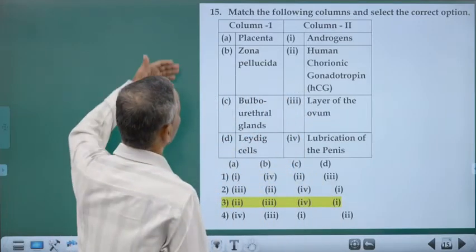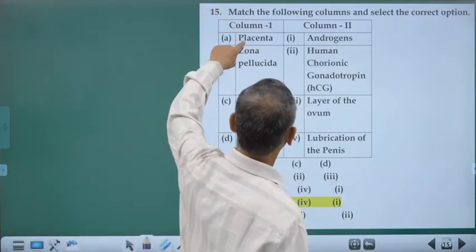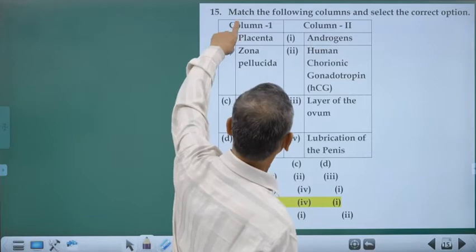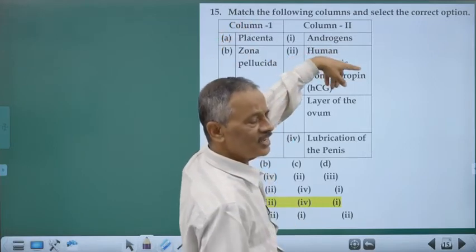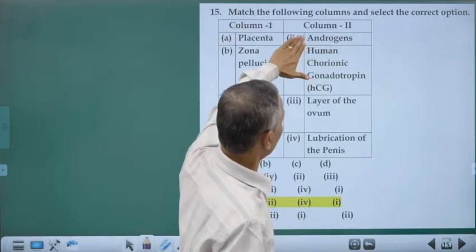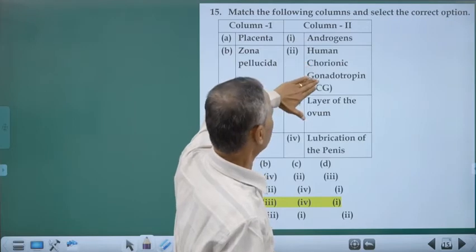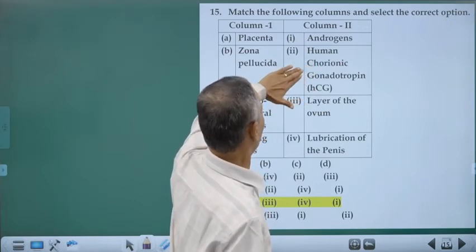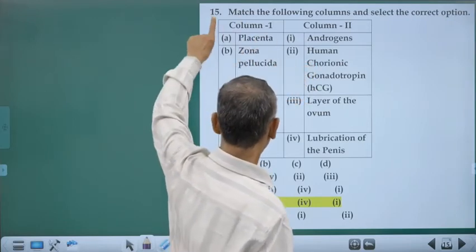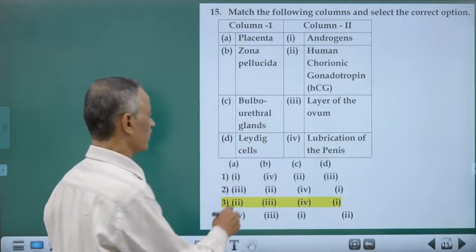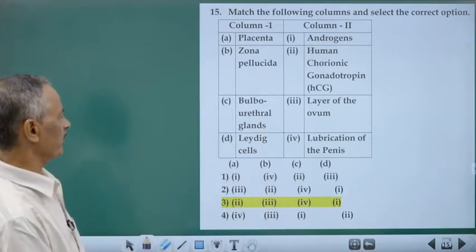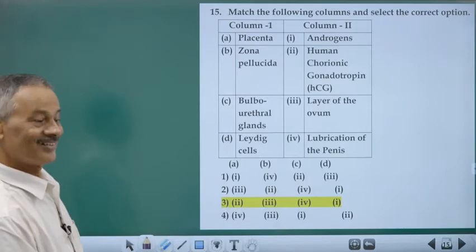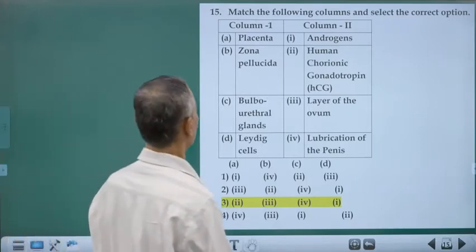Now, match the following columns. Placenta. What is placenta? Placenta is a temporary endocrine gland. Androgens, no. HCG, human chorionic gonadotropin, correct. Placenta is producing it. So, 1 is 2. Immediately we came to the answer because there is only one option where A is 2. So, we saved a lot of time.